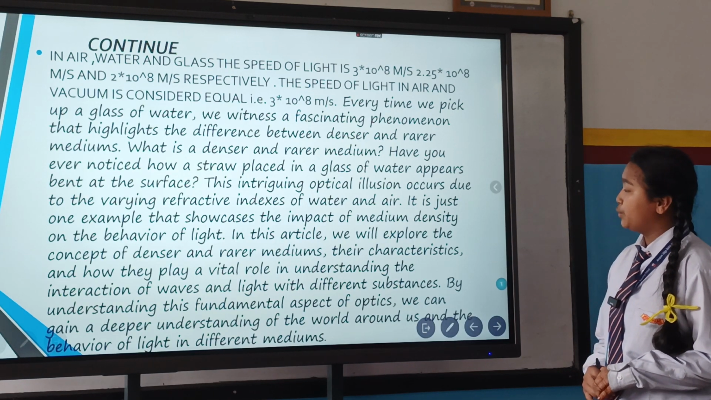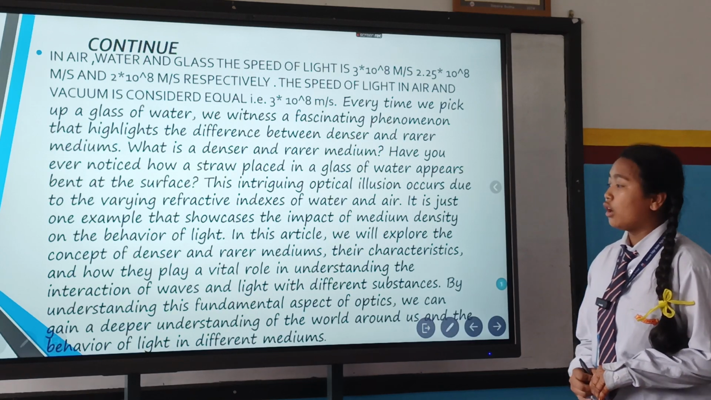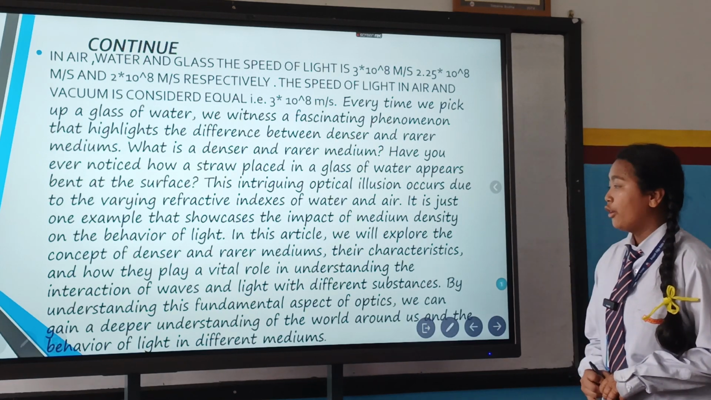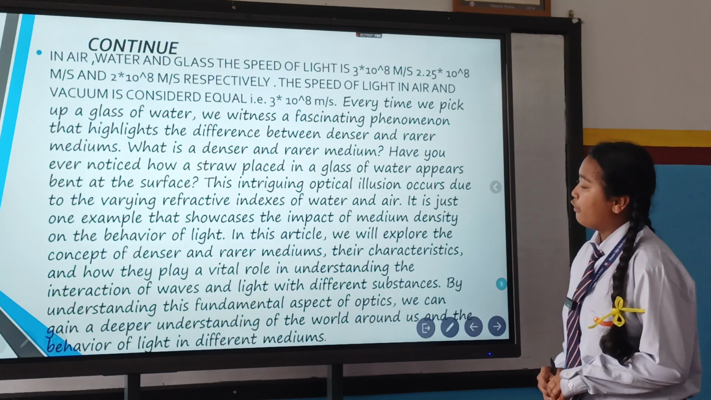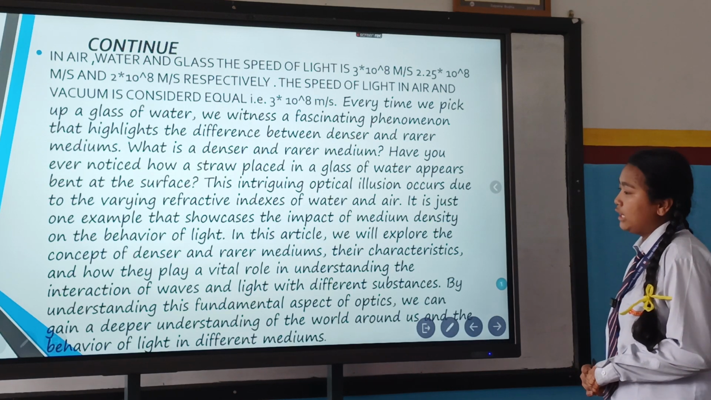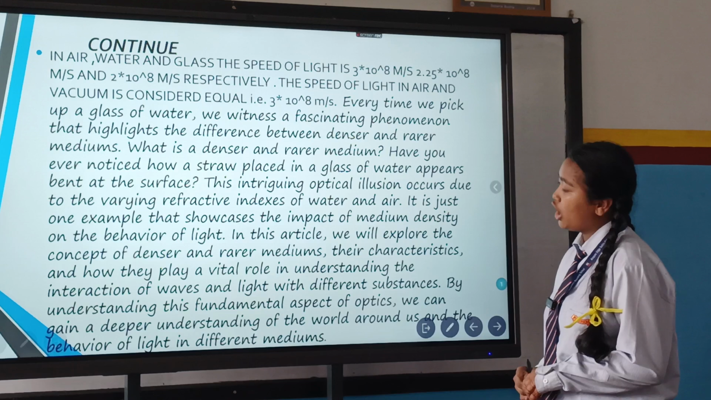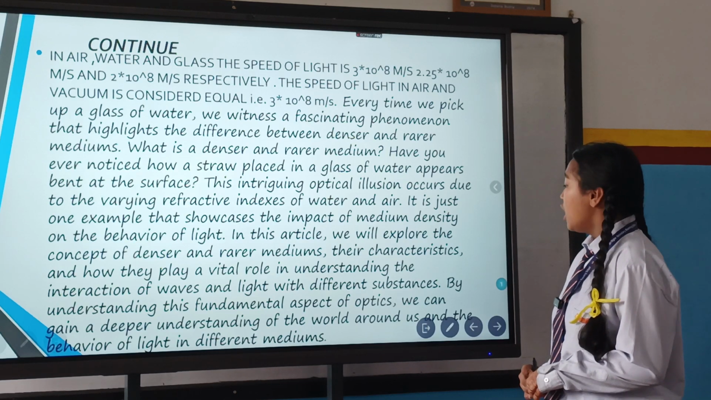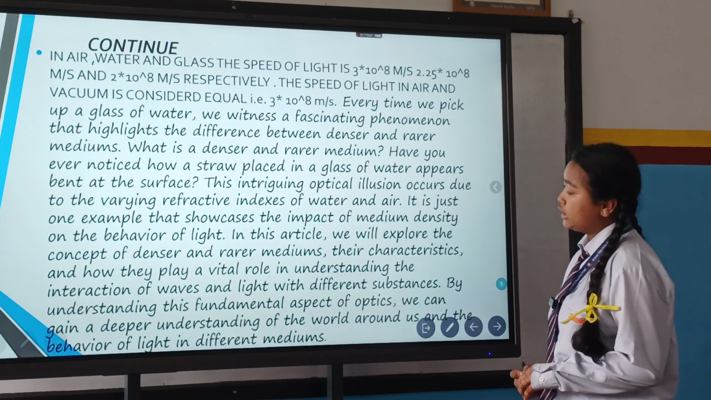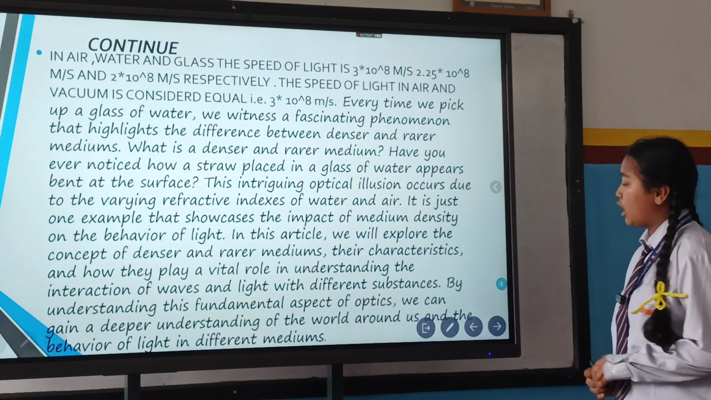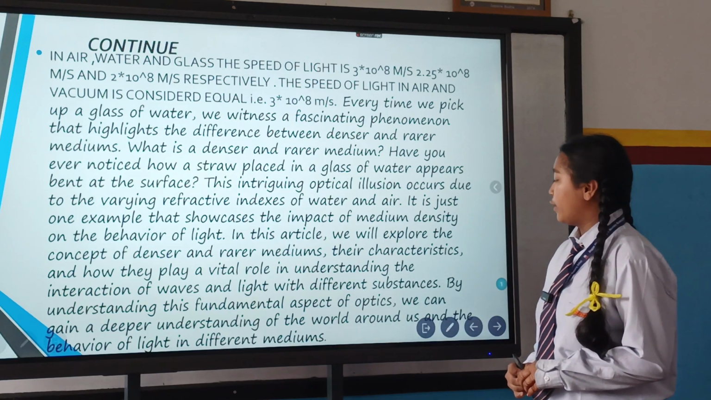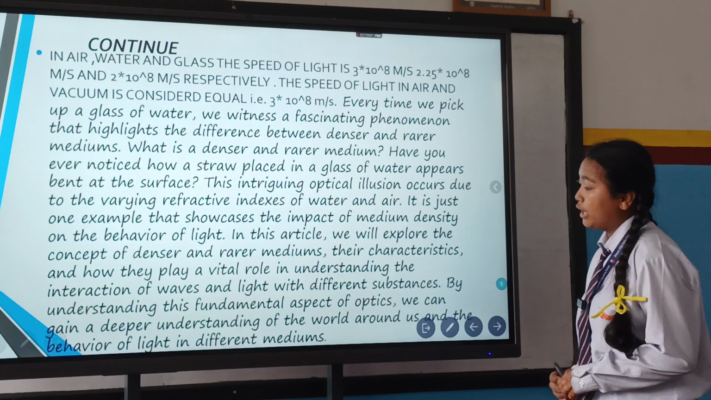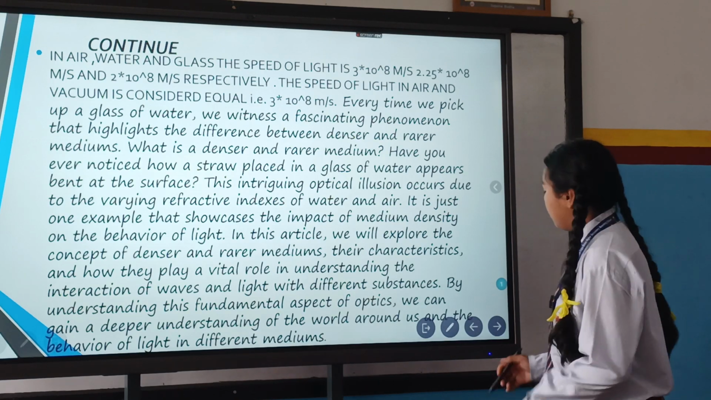In this article, we will explore the concept of denser and rare medium, their characteristics, and how they play a vital role in understanding the interaction of waves and light with different substances. By understanding these fundamental aspects of optics, we can gain a deeper understanding of the world around us and the behavior of light in different media.